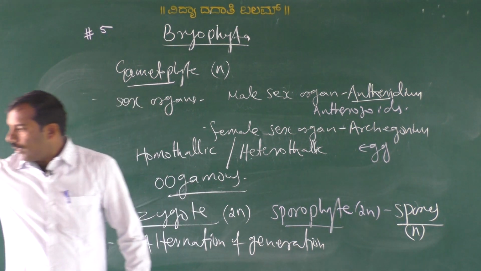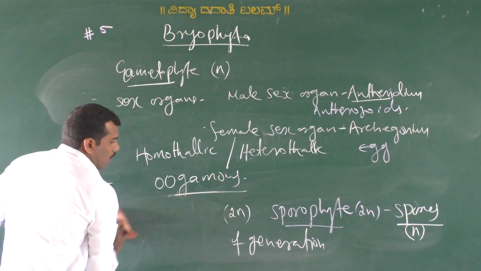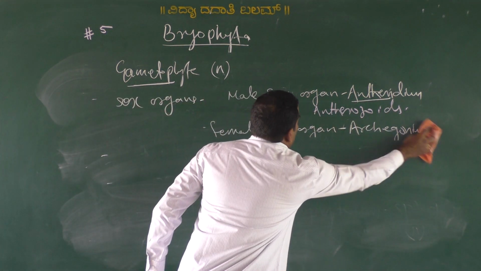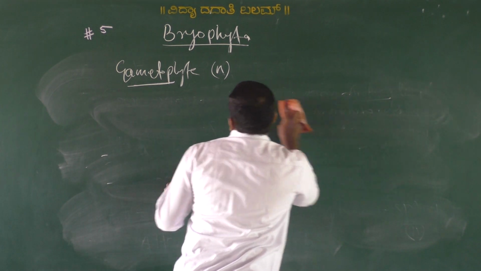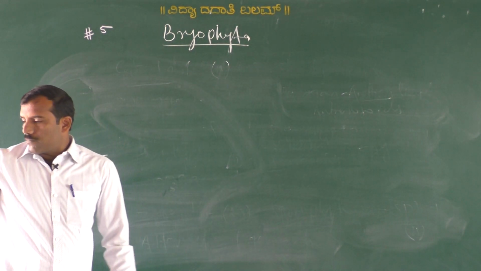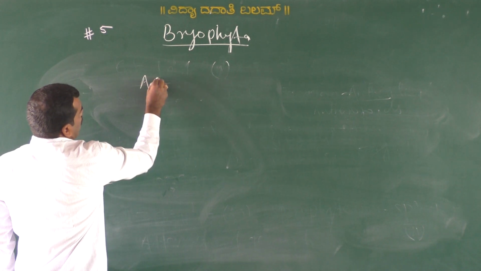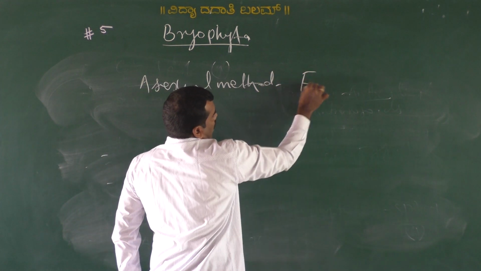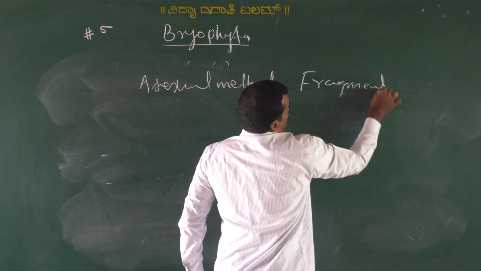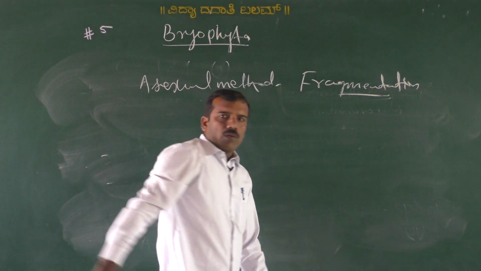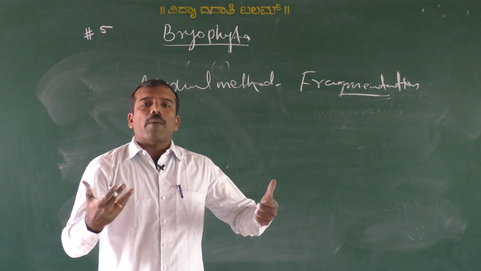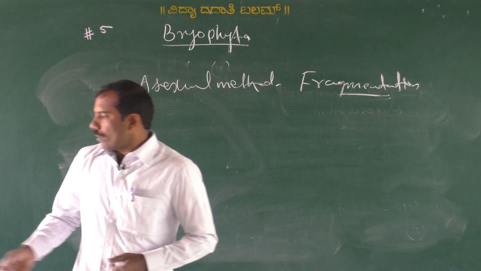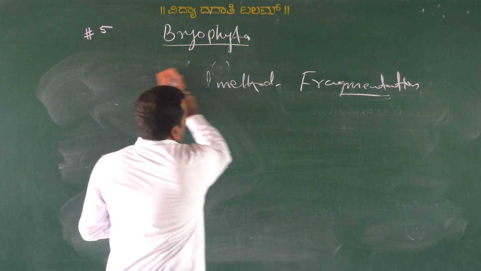Clear? Okay. Then bryophytes also reproduce by an asexual method, that is fragmentation. Very simple. The thallus is cut into a number of fragments. Each fragment develops into a new plant body. Okay. This is what the characters of bryophytes.